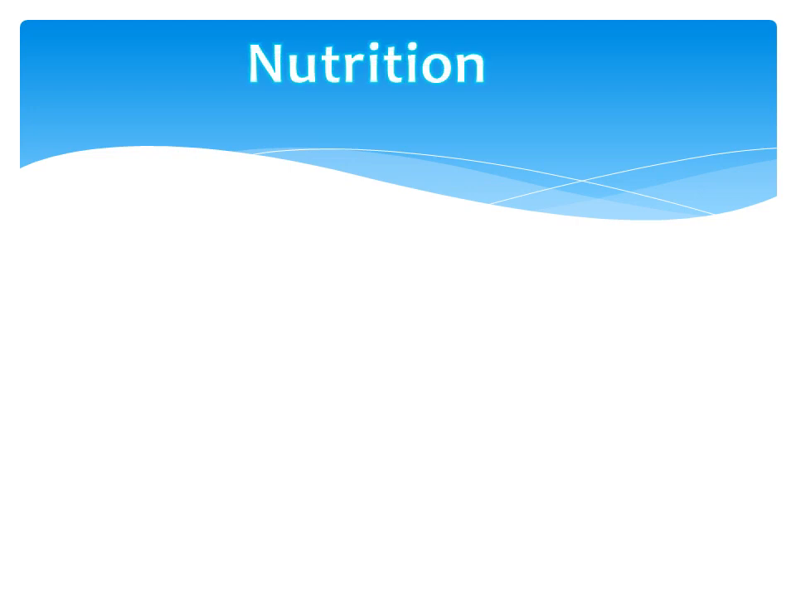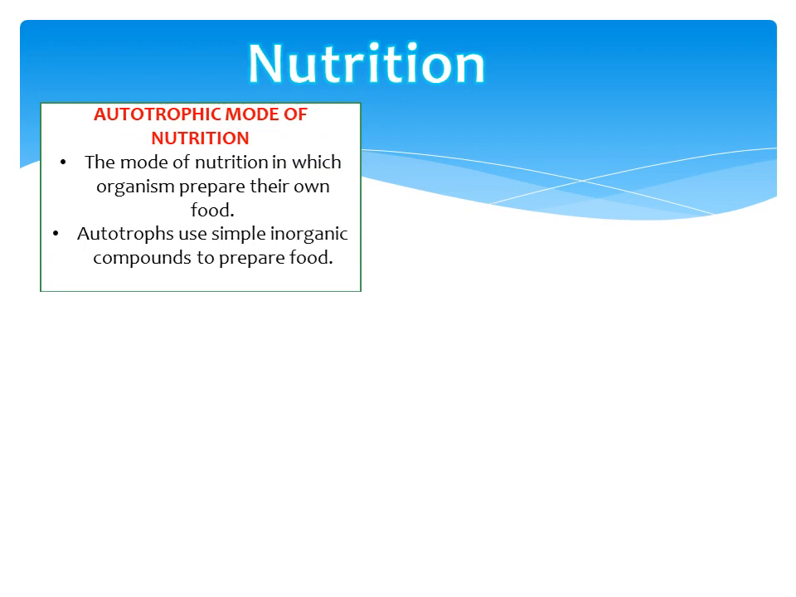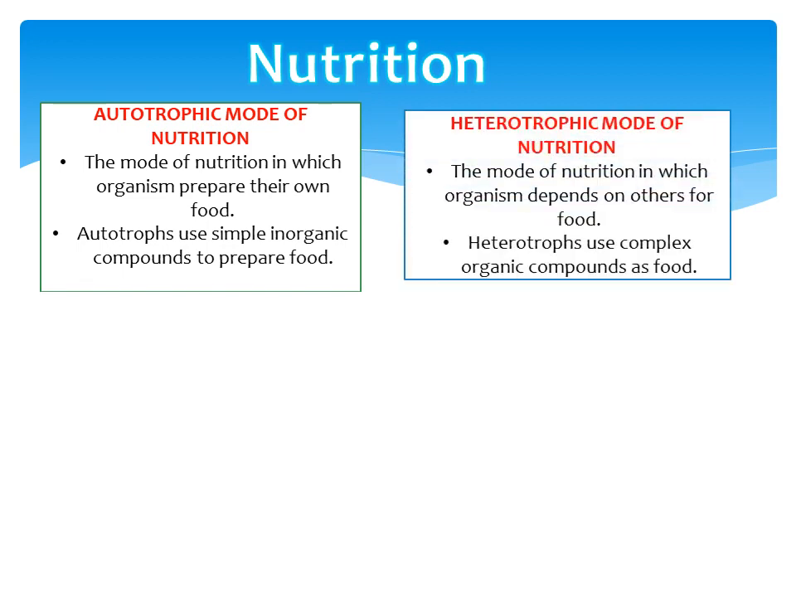Nutrition means the process of taking food. Some organisms prepare their own food while others depend on others for food. The former type of nutrition is called autotrophic nutrition, in which organisms prepare their own food, and those organisms are called autotrophs. Example, plants. Autotrophs use simple inorganic compounds. The latter type is called heterotrophic nutrition, in which an organism depends on others for food, and those organisms are called heterotrophs.